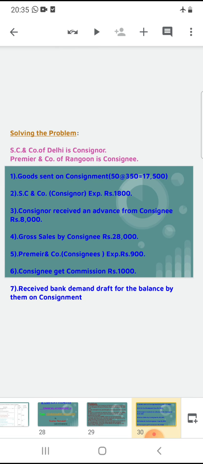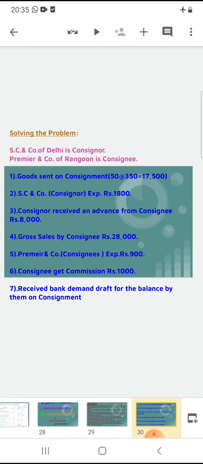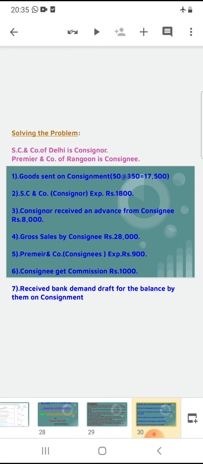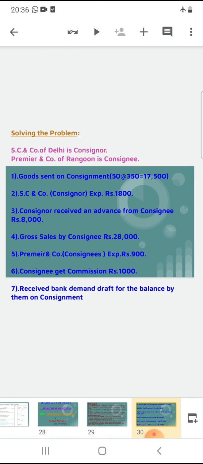Received bank demand draft for the balance due on consignment. Okay, easily written from the problem. These are the 7 points. Now we can solve the problem easily. First of all, goods sent on consignment. Okay.